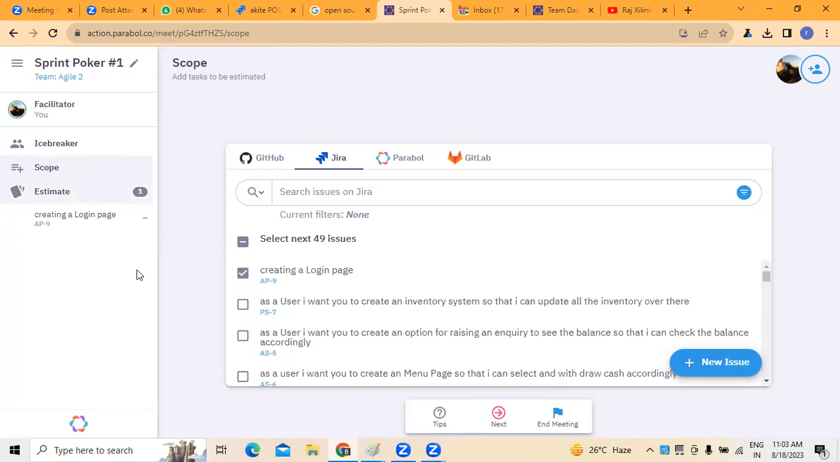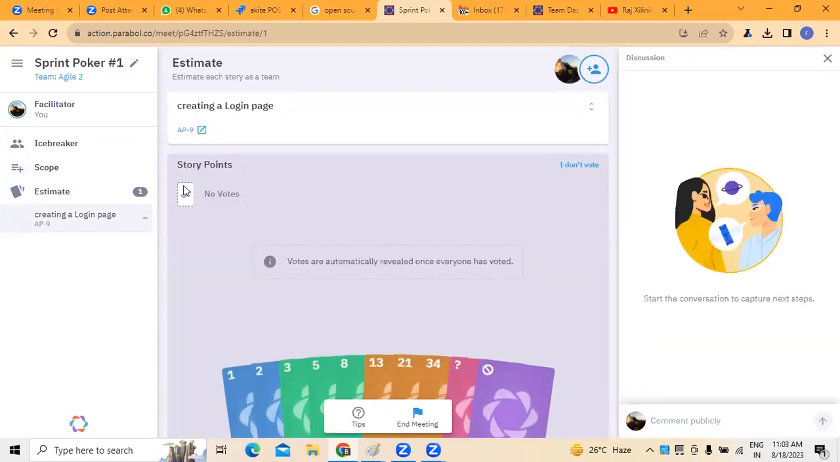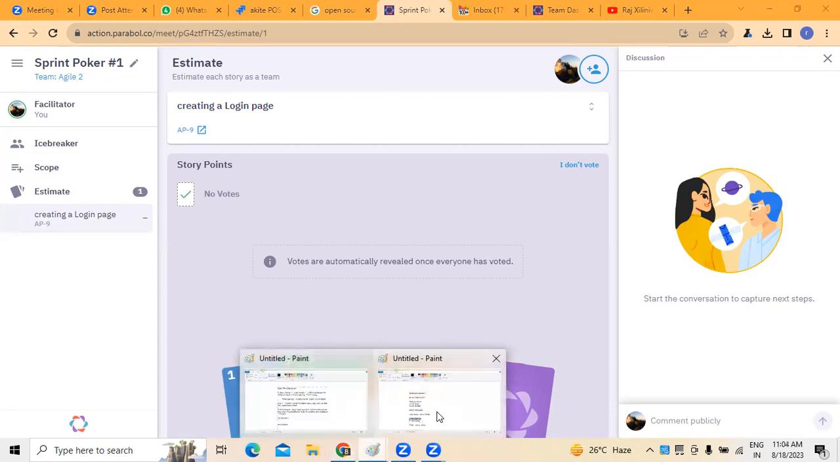Now, for example, there were almost 49 issues. We want to do effort estimation for these tasks. Let us take the first one. Creating a login page is the first one. Next, here we have to give the story points. This is where the effort estimation poker gaming technique comes in. In this technique, what we normally follow, I'll explain to you.